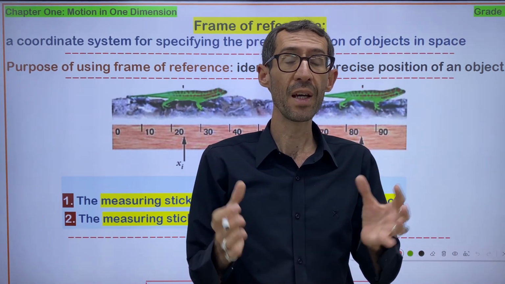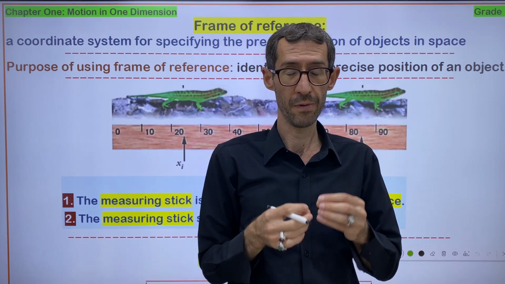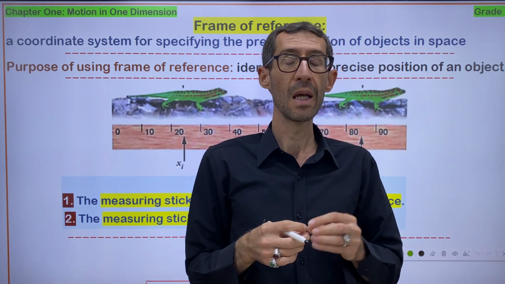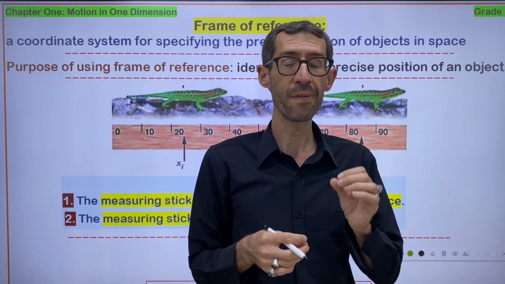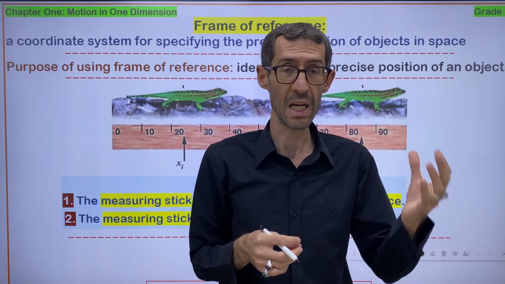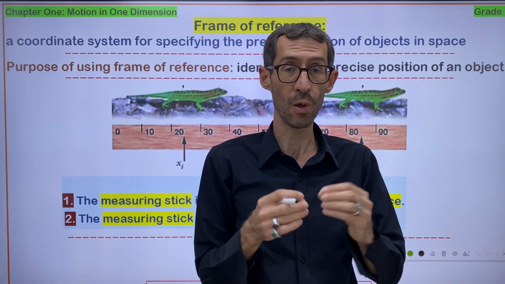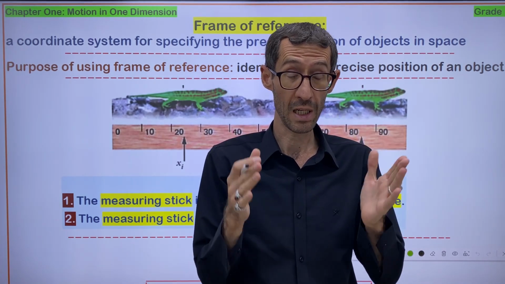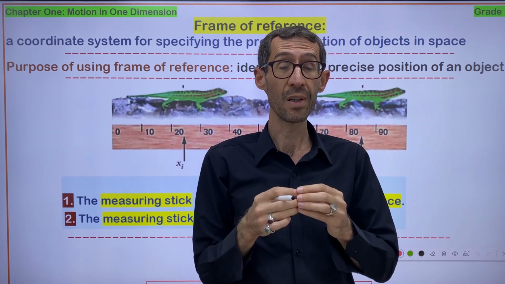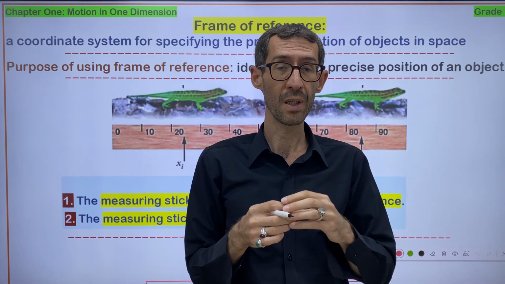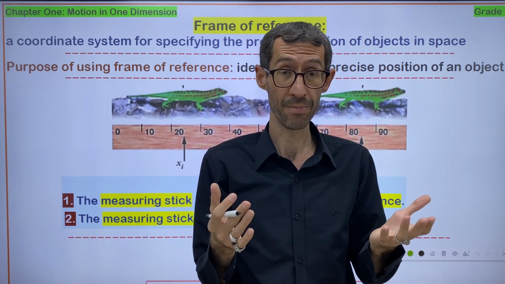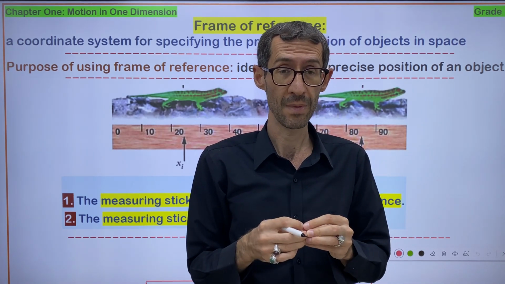So they are all frames of reference. Keep in mind that frame of reference simply is a location where the motion is taking place. This is called frame of reference.